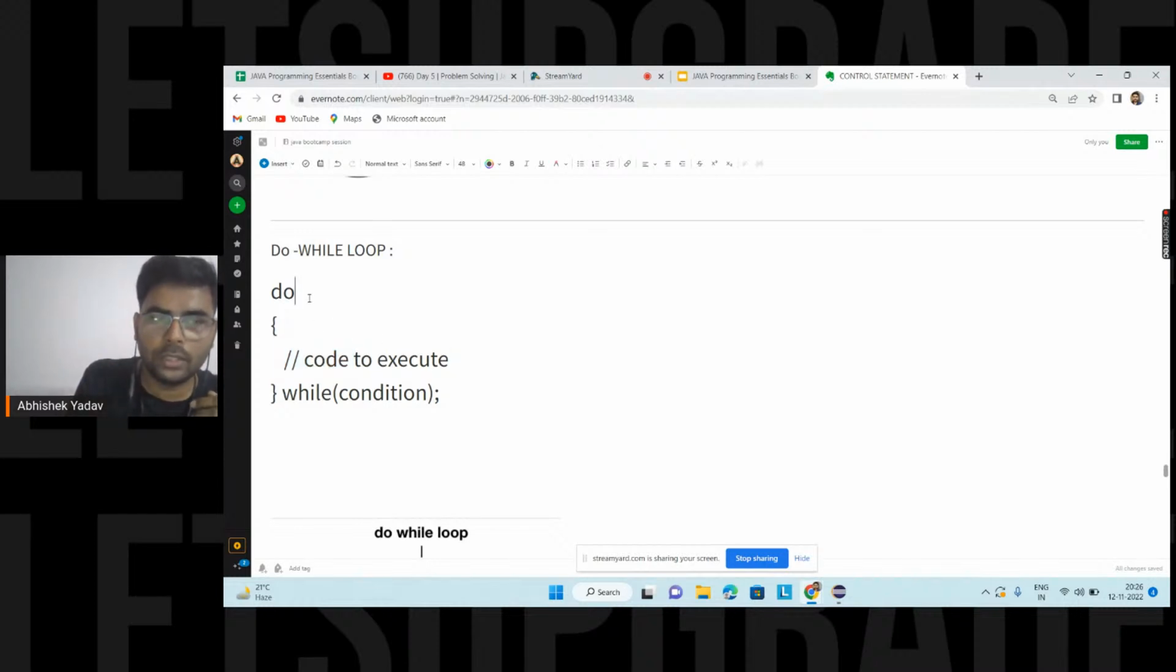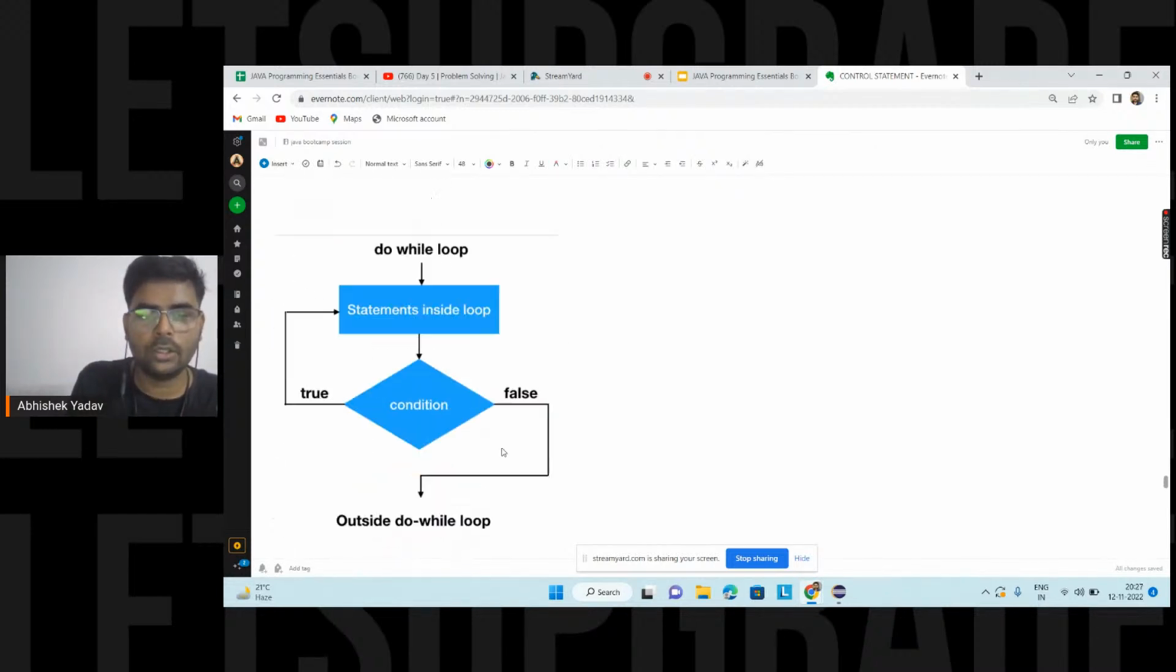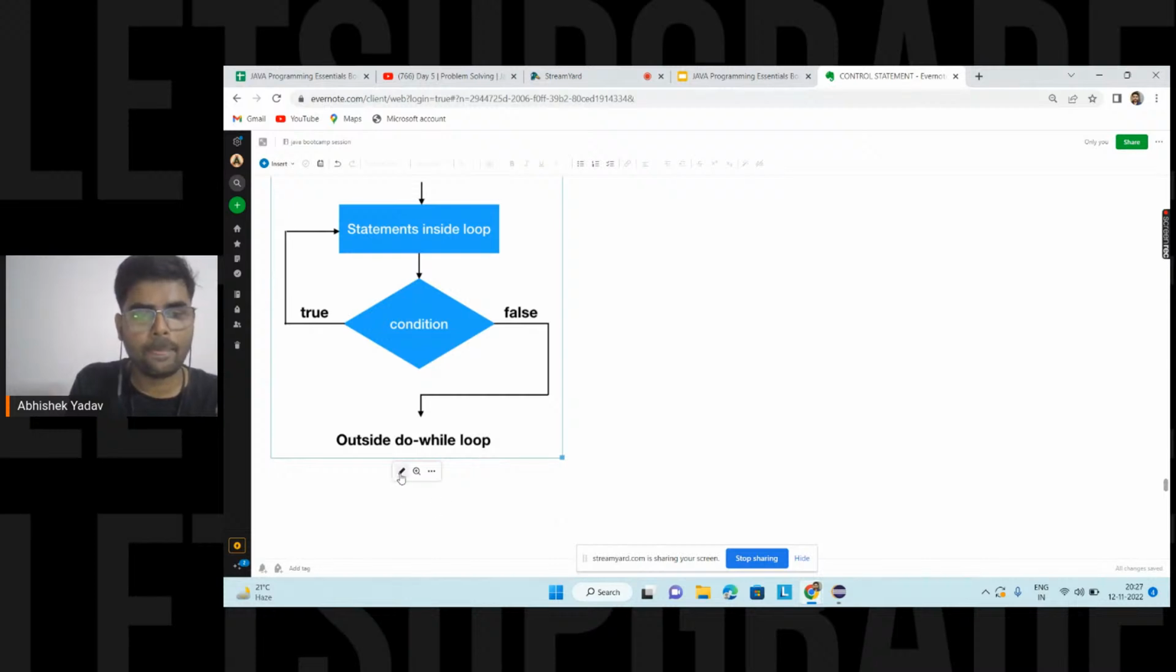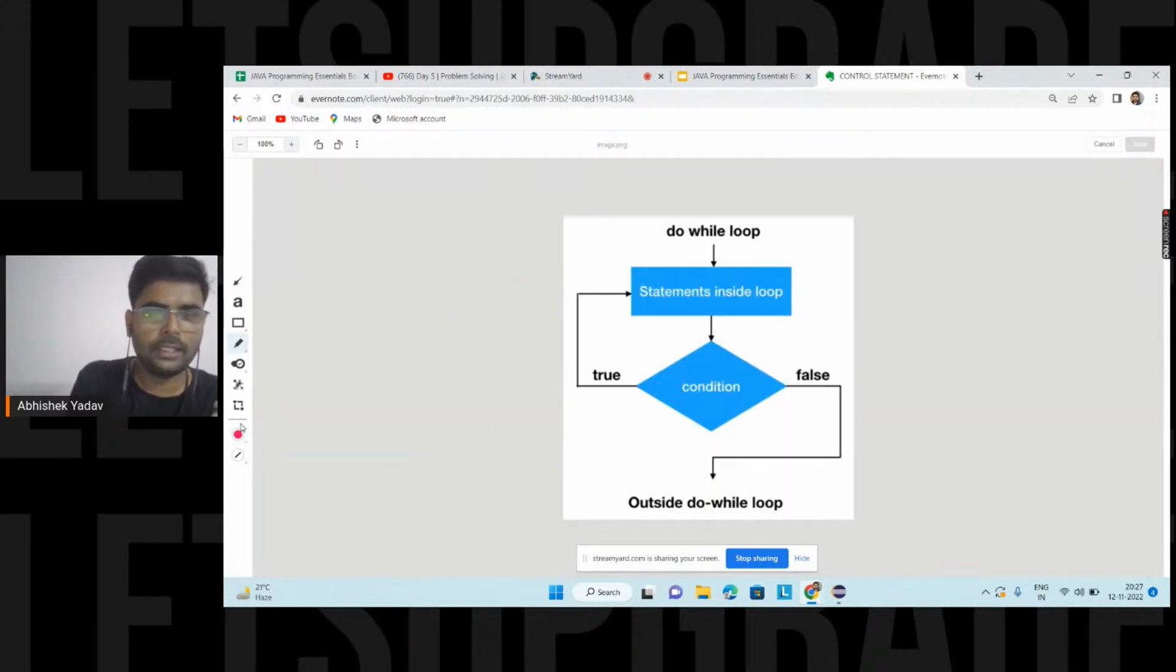So here you have the do keyword, after that you have the open and close curly brackets, and after that you have the while keyword, round brackets, and here you are writing the condition part. So in the diagram you will get a clear idea of what is happening here.